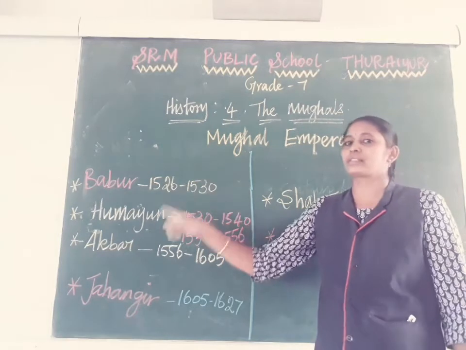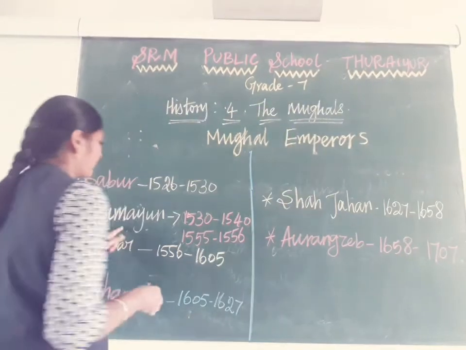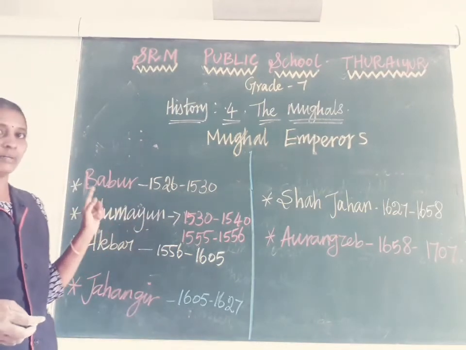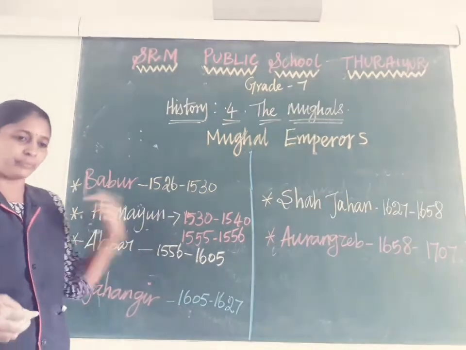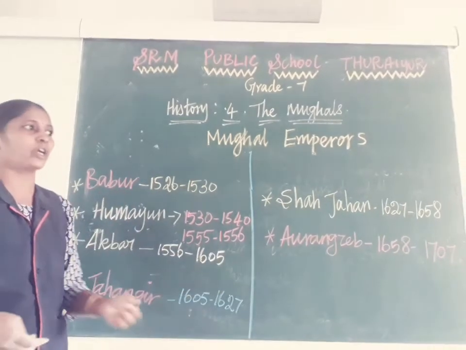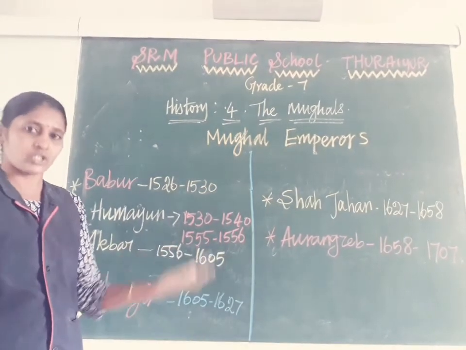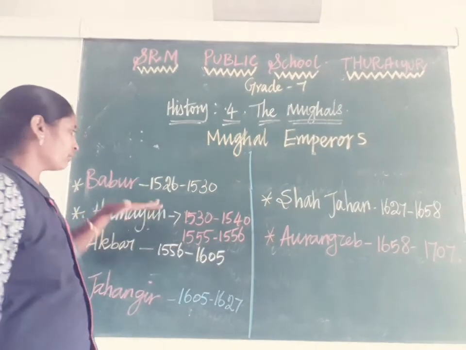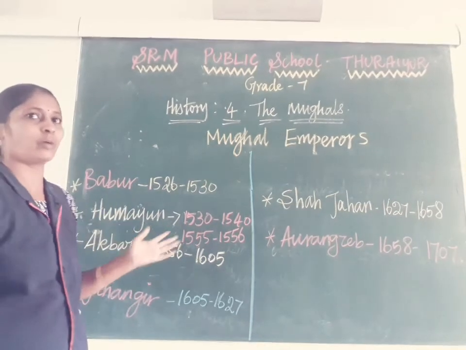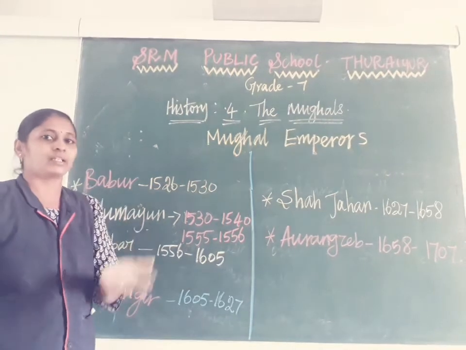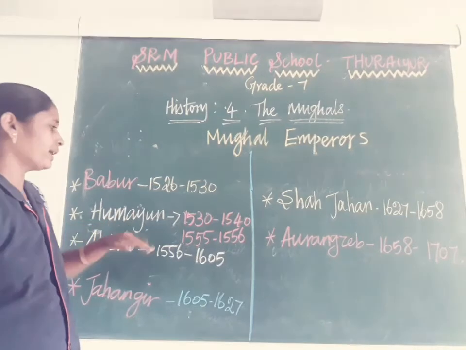After the death of Babar, his son Humayun became the king of the Mughal dynasty. Humayun was the elder son of Babar. He was very good and proved his talent in the war of Panipat. He was a very powerful warrior, literate and educated. But when Babar died, Humayun had promised to treat all his brothers in a positive way.